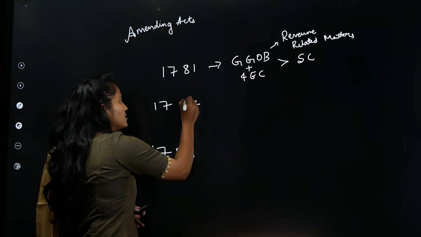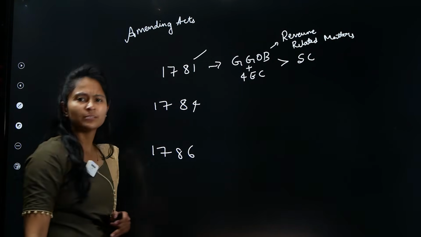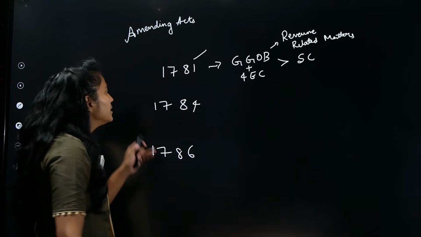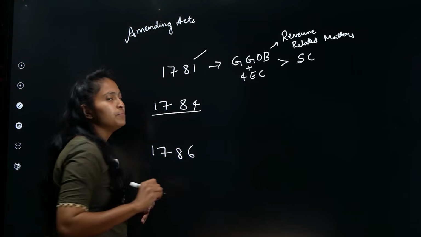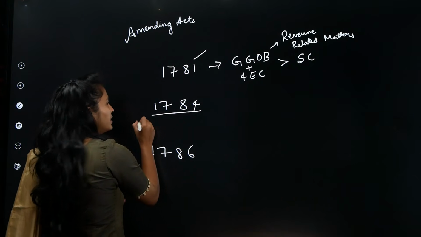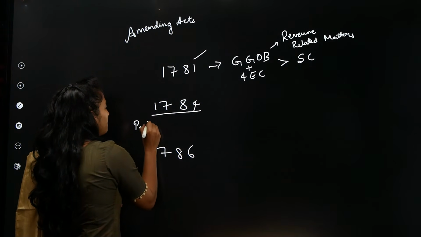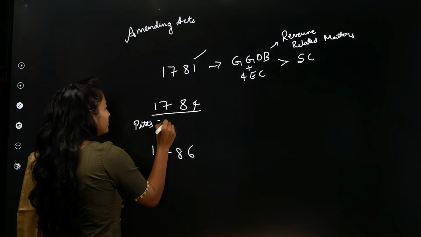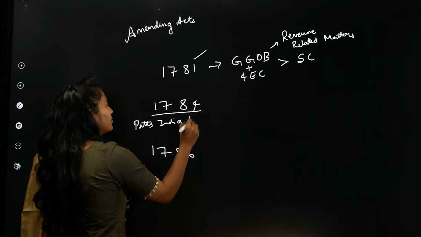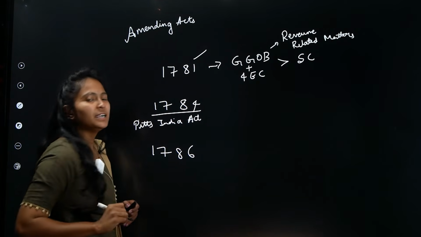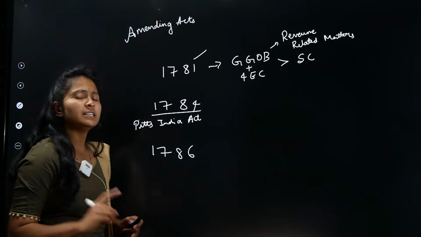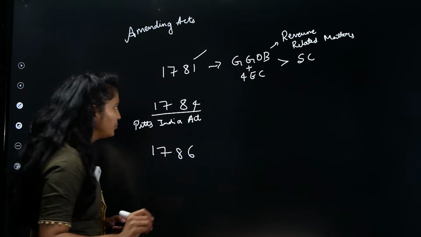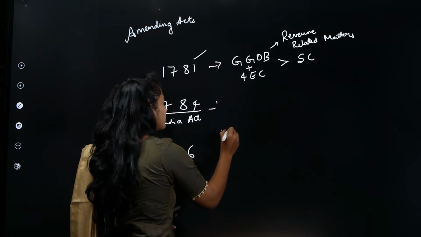This is the major thing that happens here, right? So that is what you need to remember. Then comes the most important amending act, and that is Pitt's India Act.